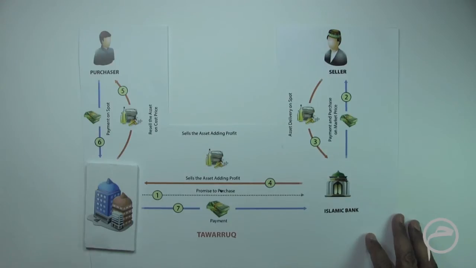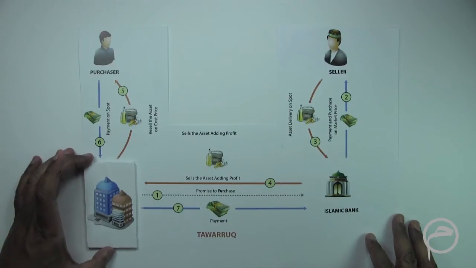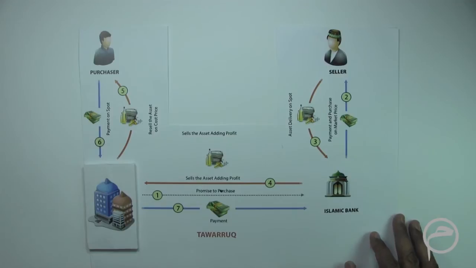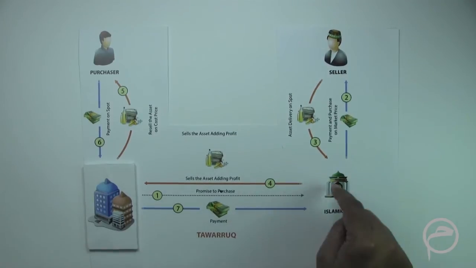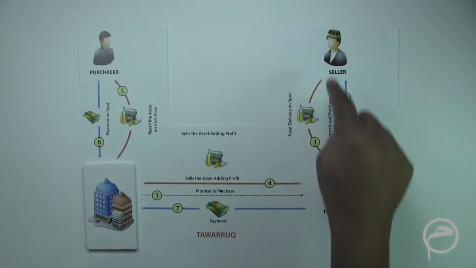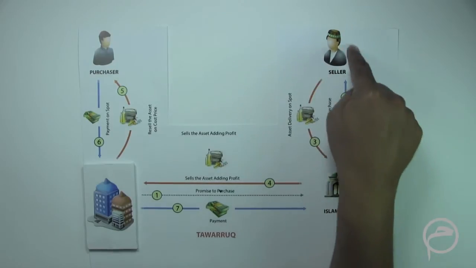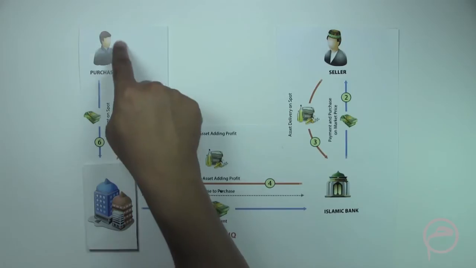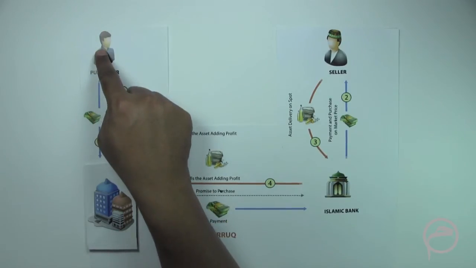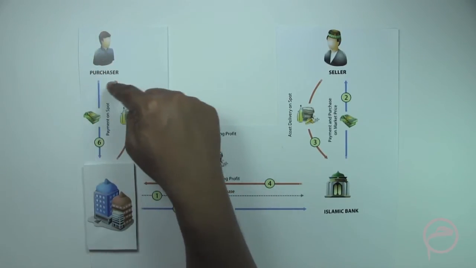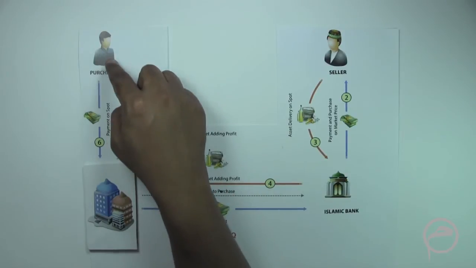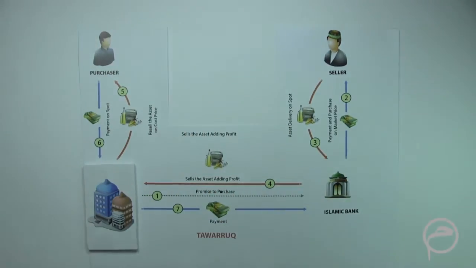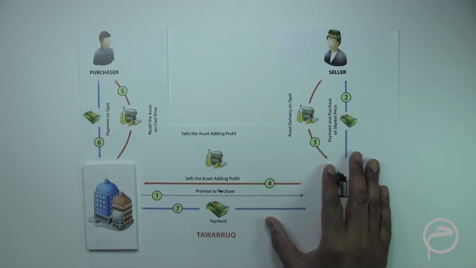Now, in a Commodity Murabaha structure, there is an Islamic bank, there is this seller 1, there is this purchaser to whom ultimately the assets or the commodities are sold for the liquid cash. So let's understand the flow of this structure.